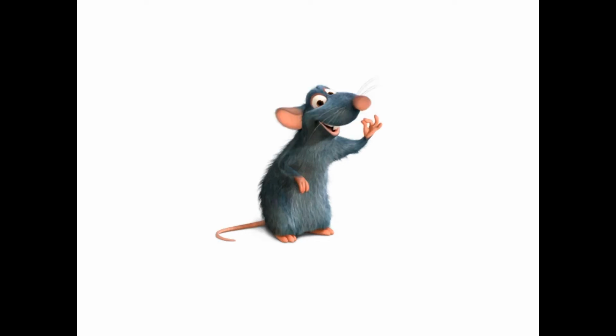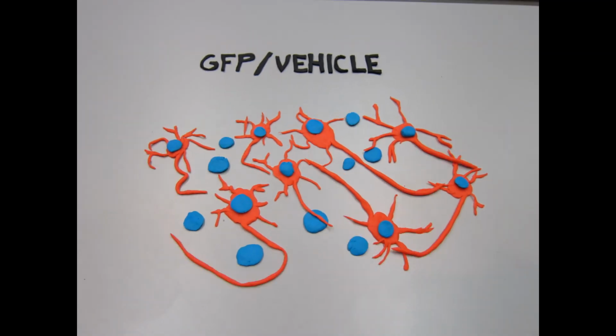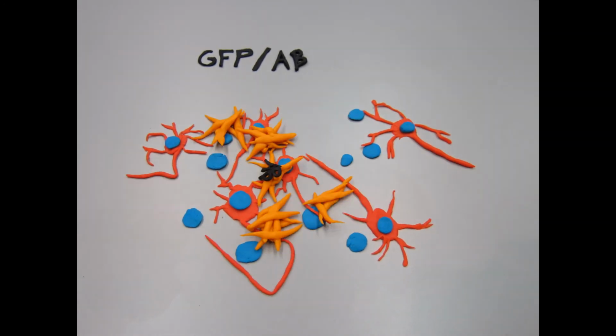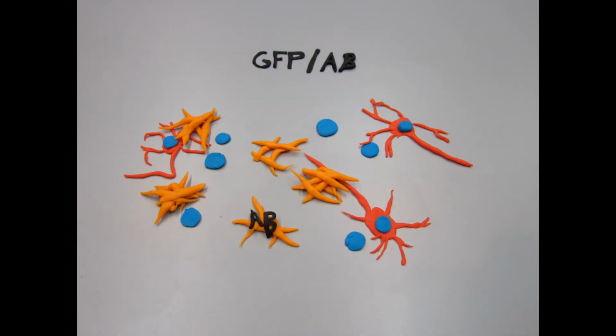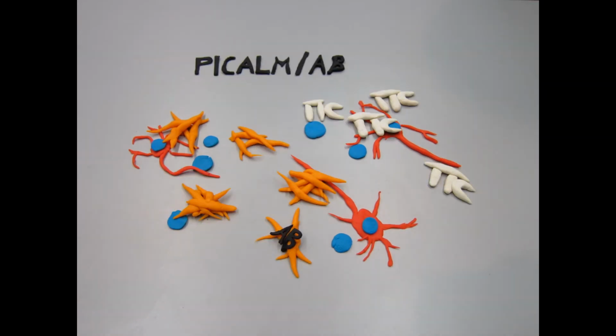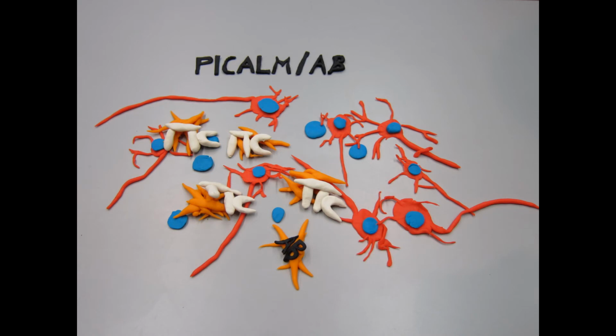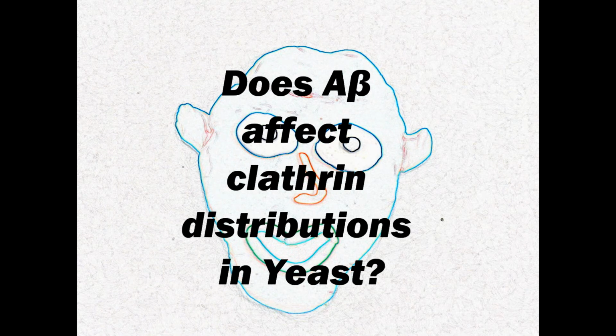They used cultured rat cortical neurons. It should be noted that we took artistic license and A-beta is not secreted, although it may appear to be in our demonstration. They found that infection with a lentiviral PICALM construct was able to partially protect the cells from the toxic effects of A-beta.